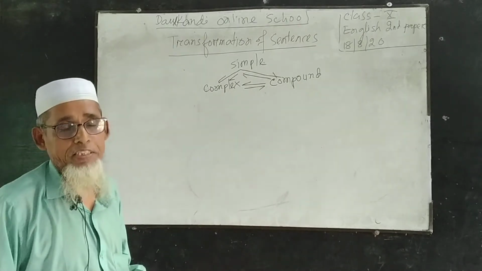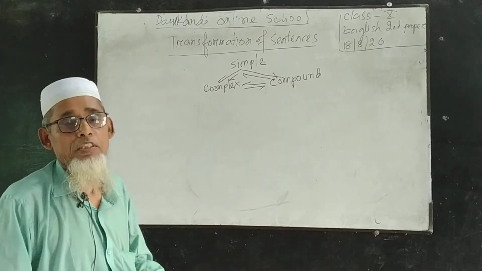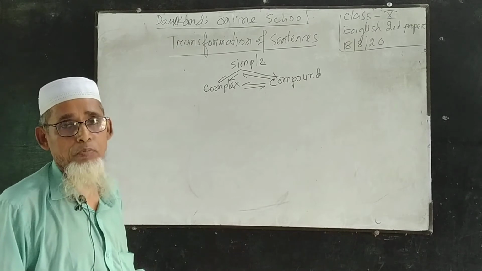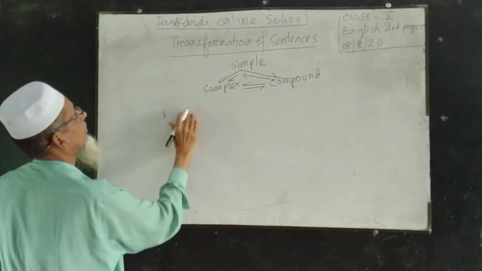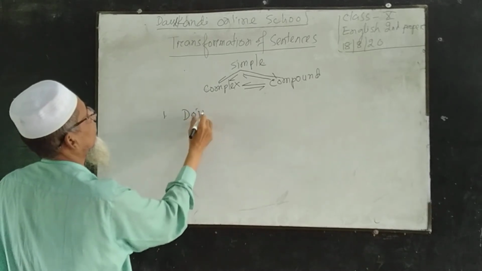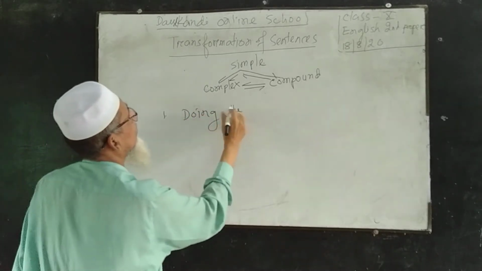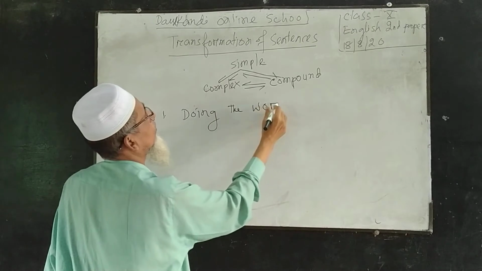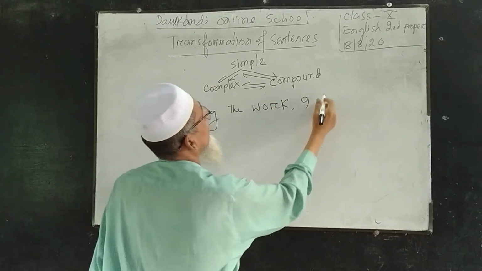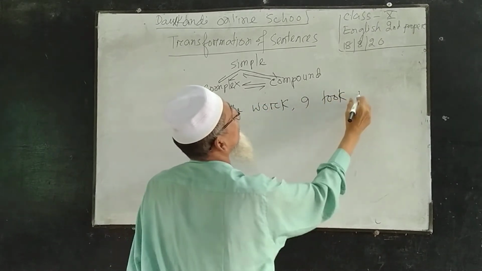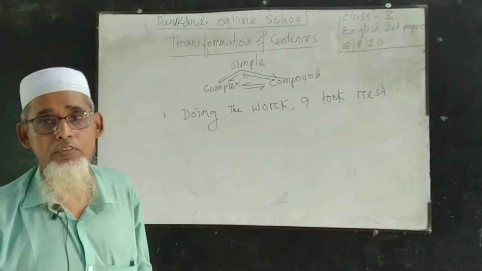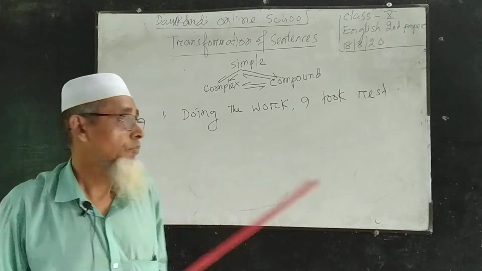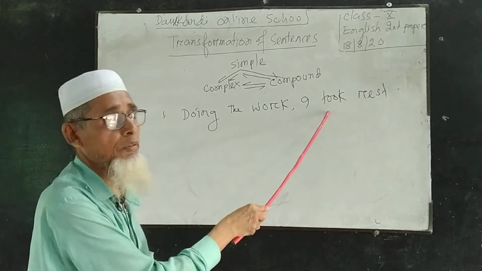Now I am going to write another sentence and change it into another with the help of structure. Doing the work, I took rest. This is a simple sentence because it has one subject and one final verb.